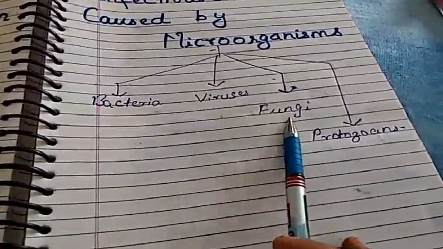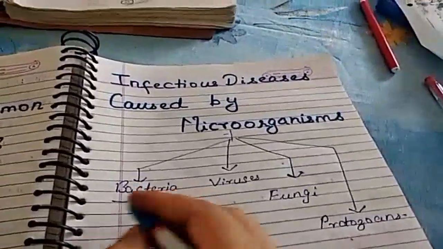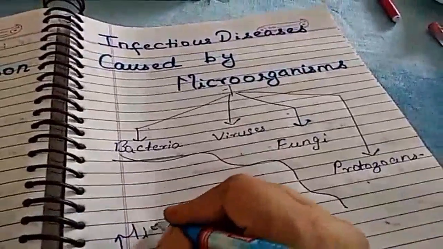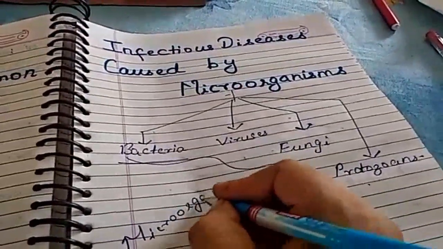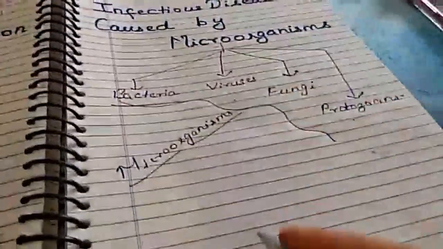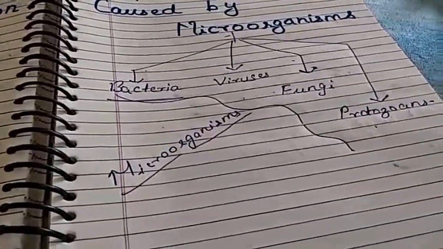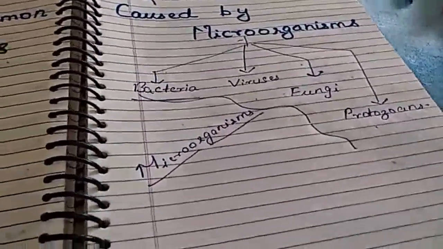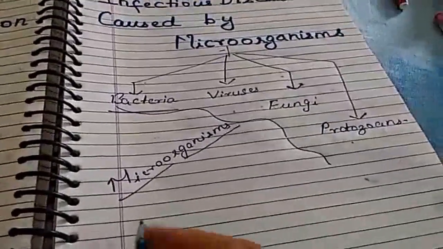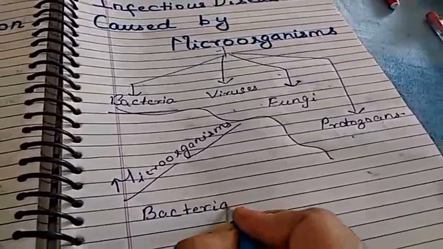Bacteria, viruses, fungi and protozoans. These are the microorganisms which cause various common human diseases, which are going to be discussed in short so that you can find it easy to learn. Let's discuss the microorganism bacteria.